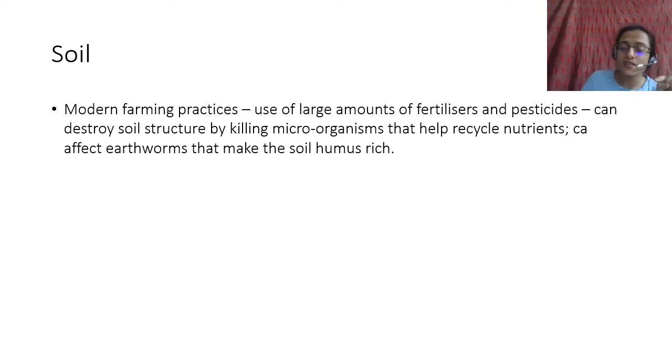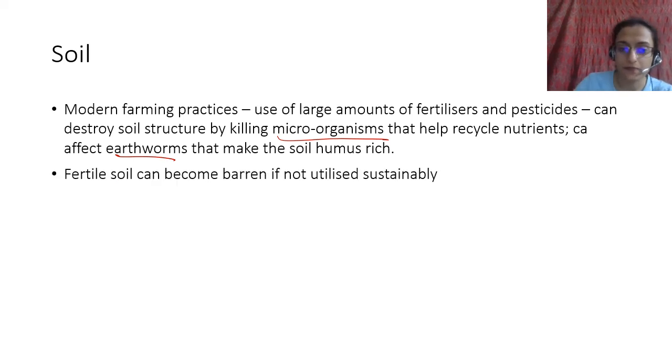Those microorganisms help to recycle nutrients. They help to decay this humus and all organic material, and because of that a lot of nutrients that are stuck inside those living forms are made available for usage by other organisms. That is done by microorganisms, and it is also done by earthworms. So by using pesticides and so on, these things die.